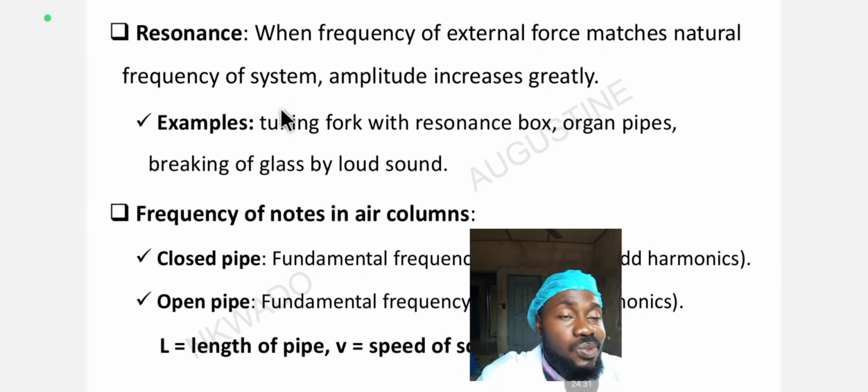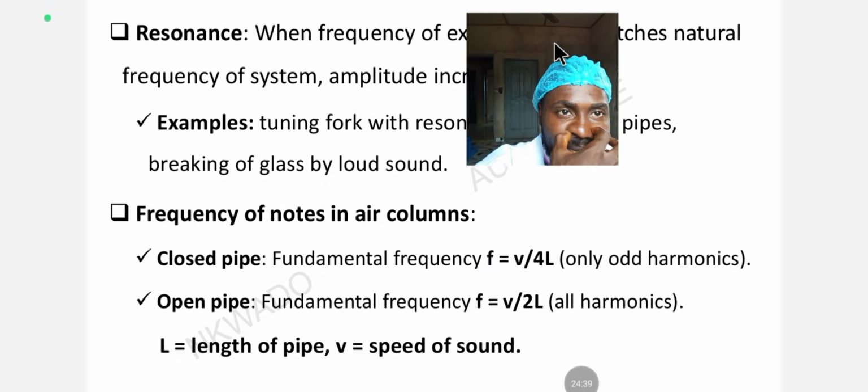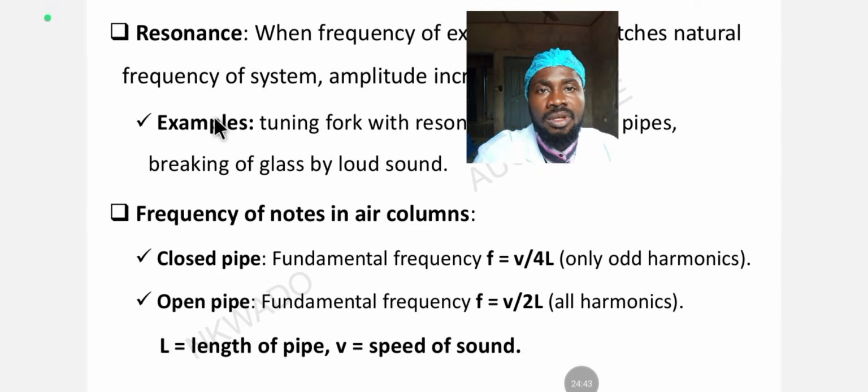JAMB says we should be able to give examples of resonance. So know these and know them well. Frequency of notes in air column. The first we are looking at here is the closed pipe. I say JAMB likes to repeat this question: the frequency of notes in a column, closed pipe and open pipe.